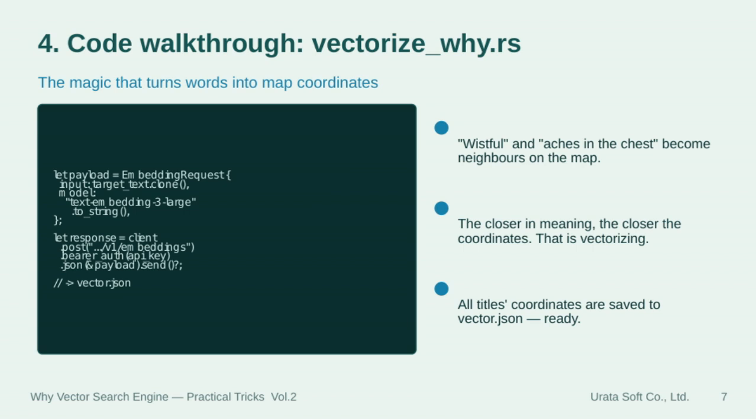This means words like wistful and aches in the chest become neighbors on this map, reflecting their closeness in meaning. The closer their meanings, the closer their coordinates are placed. Finally, all these title coordinates are saved into vector.json, so everything's ready for the next steps in the vector search process.